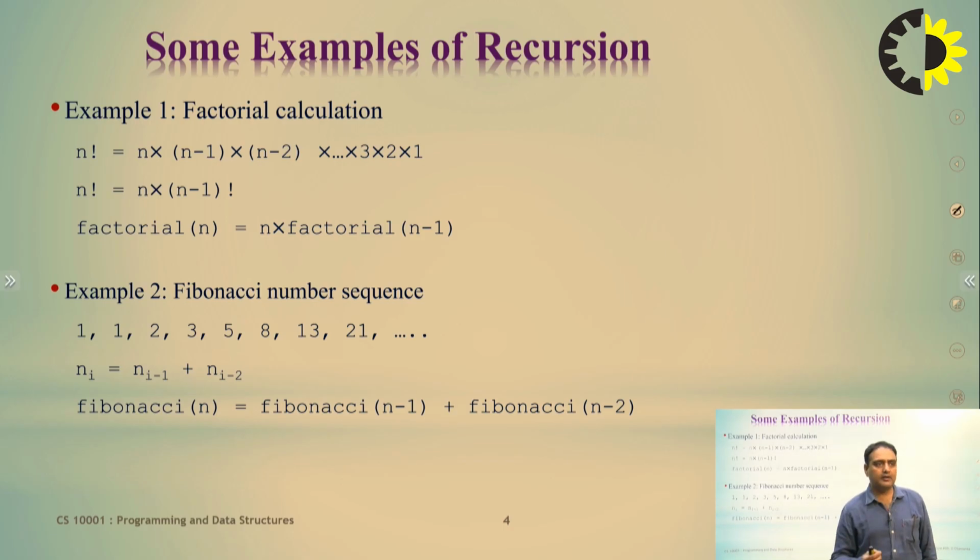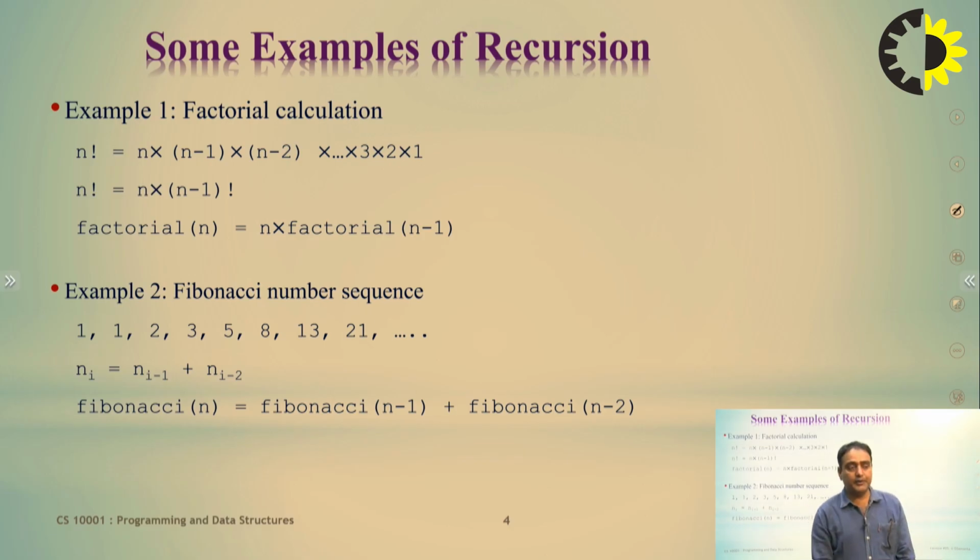When the factorial function calls itself and the input value is 1, this is the last chance to call the factorial function, and this condition is known as the base condition. The next example is Fibonacci numbers.